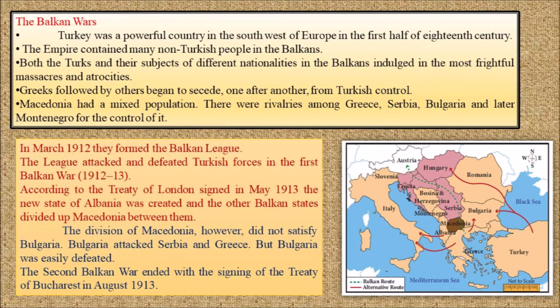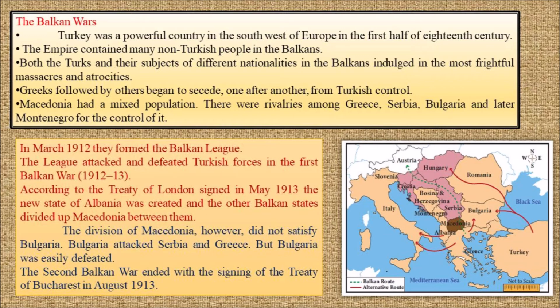part of Europe, Turkey was very powerful. As you can see in this map here, in the southwest part of Europe, the Turkish Empire was very powerful. Already they were ruling their own country, Turkey, and apart from that they were also ruling the southwest part of Europe. The Turkish Empire, that is the rulers of Turkey, were also called the Ottoman Empire, and they also ruled the Balkans and also Hungary and Poland.